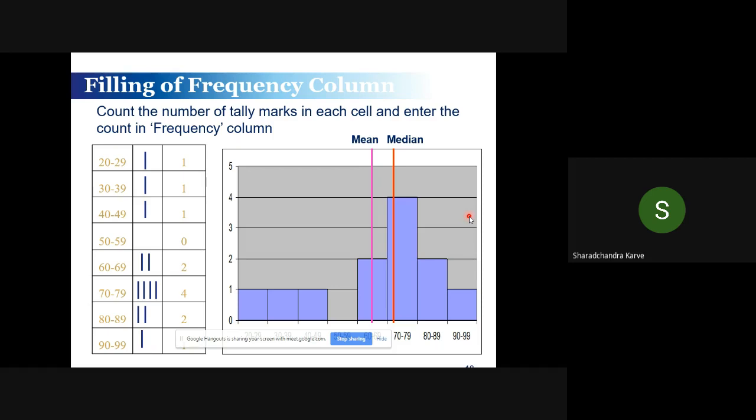Because if you take a mean, the mean is influenced by each and every value in the data set. So if I get a few outliers only on the higher side, my average will be on the higher side. If I get a few outliers only on the lower side, my average will be on the lower side. But this will not happen with the median.